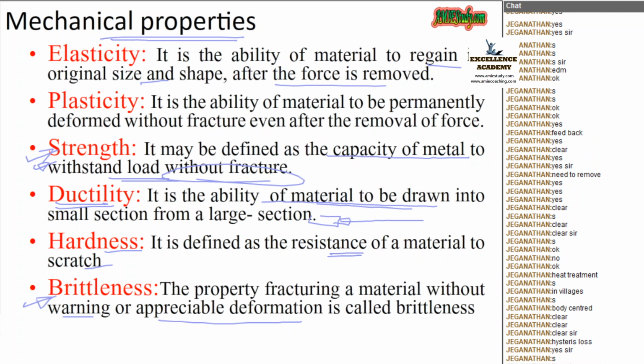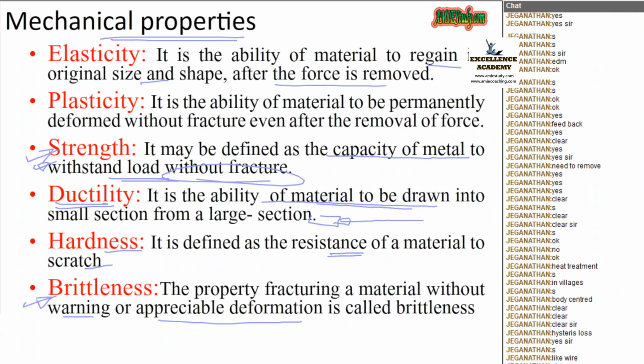So elasticity means what? It will regain its original shape. Plasticity means what? It will not regain its original shape when the force is removed. Strength means what? The maximum load it can withstand without fracture. Ductility means what? That material can be drawn into thin wires. Hardness, yes, resistance to scratch. Brittleness, if the material will fracture without any warning or without any deformation.